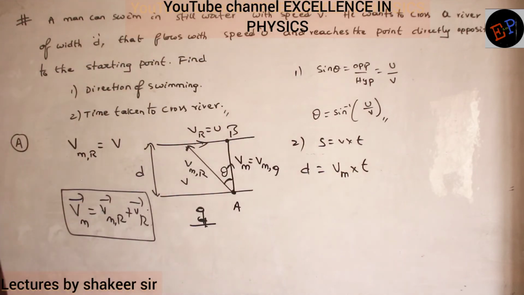Velocity of man, is it given? Velocity of man is given in the data, so how will you do it? Velocity of man is not given.